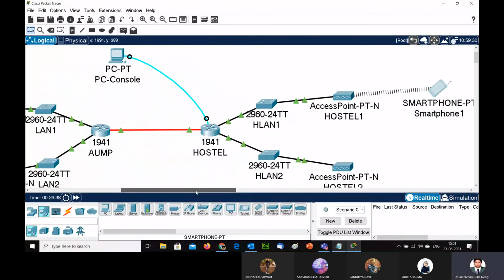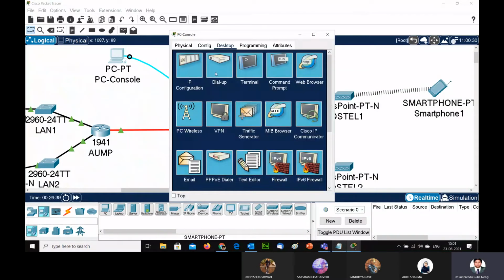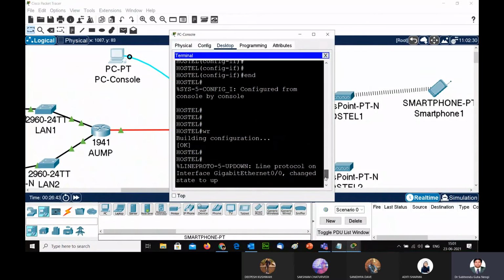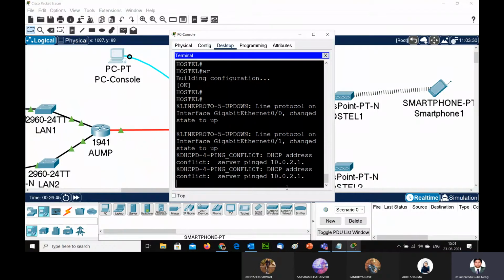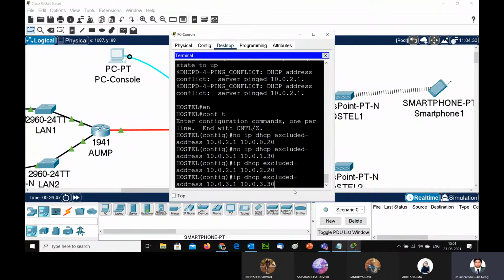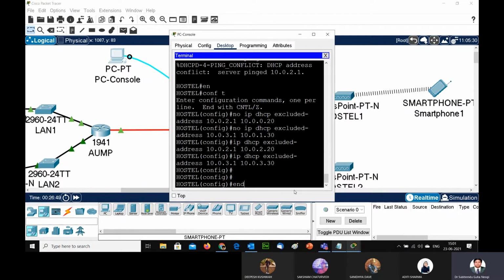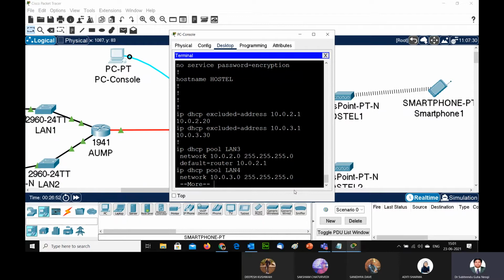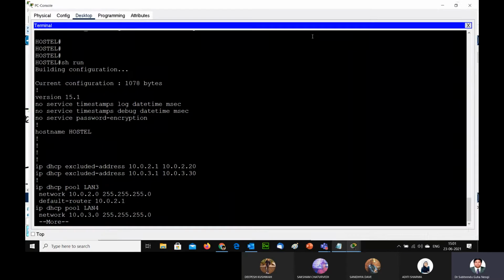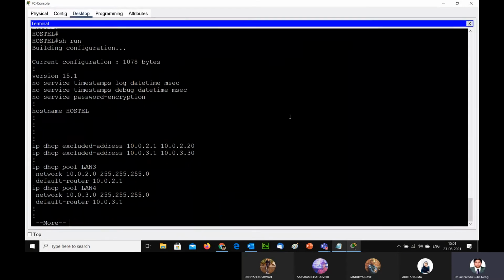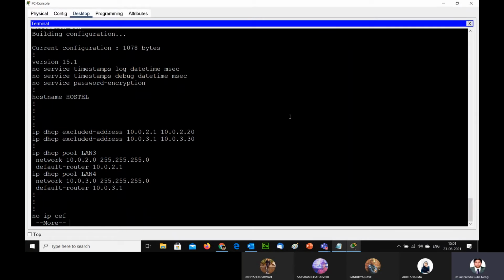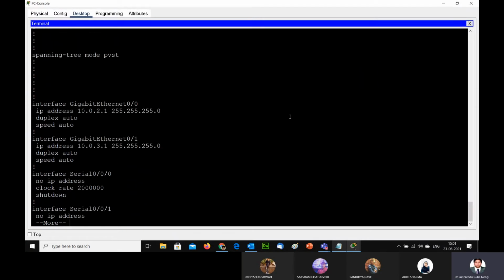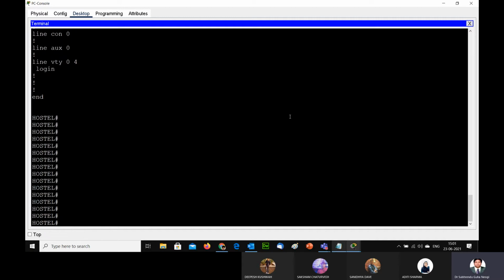I need to go and check it in the router. Go and do it here. Paste. And then I type show run, I can check the entire command. If I type show run, I will be able to see. Now it is okay. The DHCP pool has been created properly. No other false commands are there.